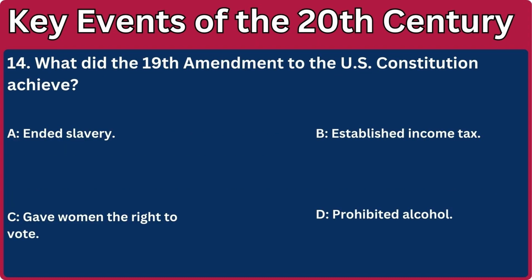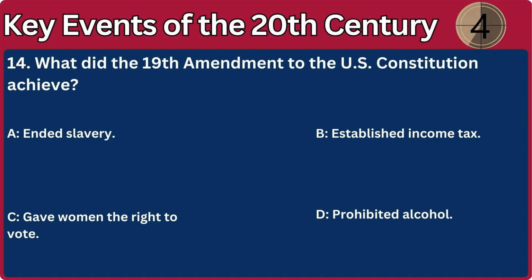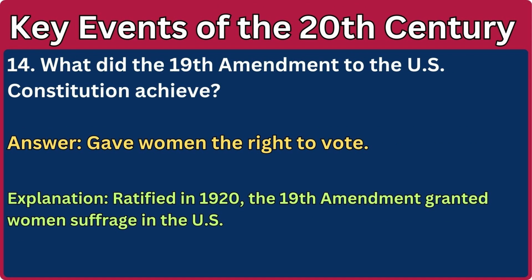14. What did the 19th Amendment to the U.S. Constitution achieve? A. Ended slavery. B. Established income tax. C. Gave women the right to vote. D. Prohibited alcohol. Answer: Gave women the right to vote. Explanation: Ratified in 1920, the 19th Amendment granted women suffrage in the U.S.